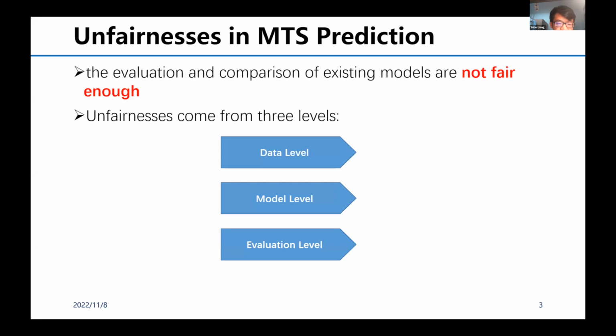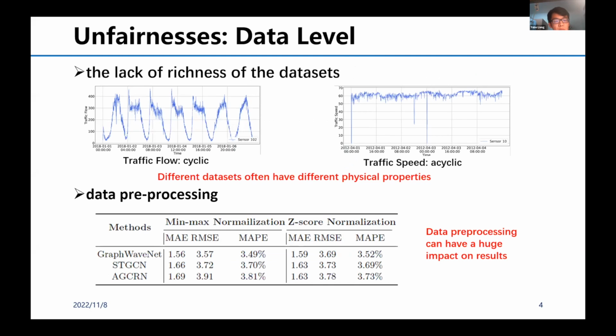Next, I will elaborate on the specific manifestations of unfair comparison in these three dimensions: data level, model level, and evaluation level. We all know that our model needs high quality data to perform well. First, let me introduce unfairnesses from the data level for you. Firstly, the most common source of unfairness is the lack of richness of the datasets.